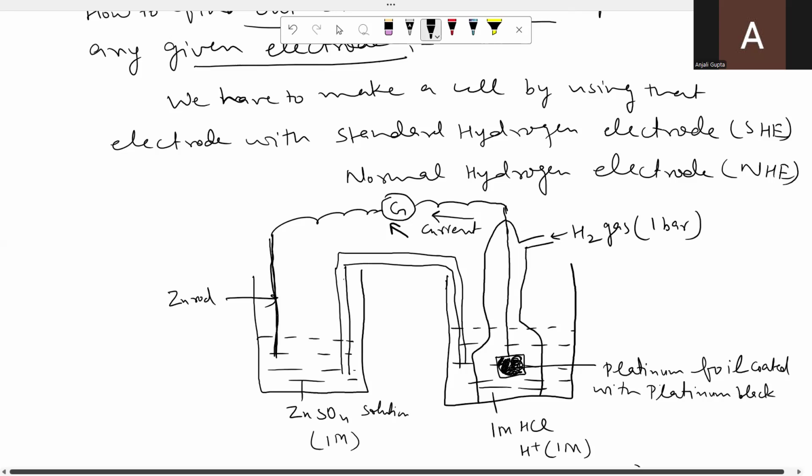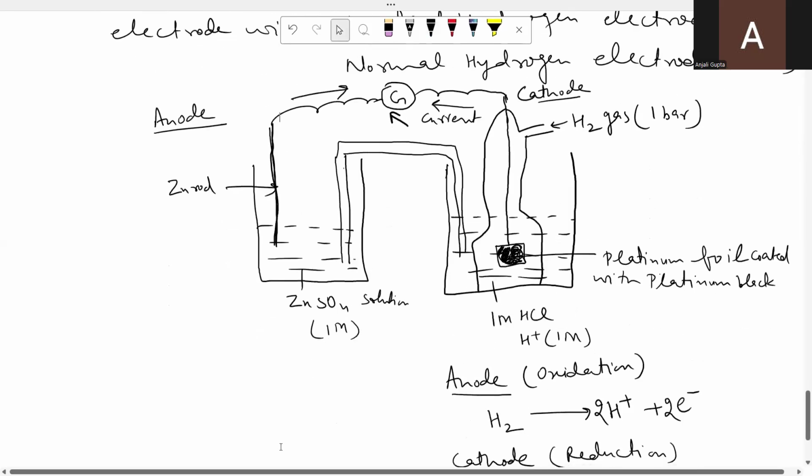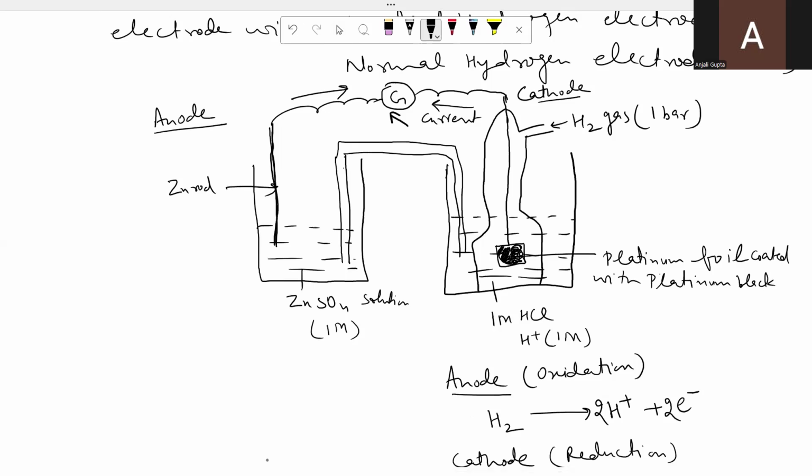From the galvanometer we have come to know about the direction of current. So definitely here the hydrogen electrode is acting as cathode, and obviously the other electrode, that is zinc, will act as anode. So the direction of current will be what? From anode to cathode, that is from zinc to the normal hydrogen electrode. So now you can also decide what the reaction will be, because you have come to know which electrode is anode and which is cathode.